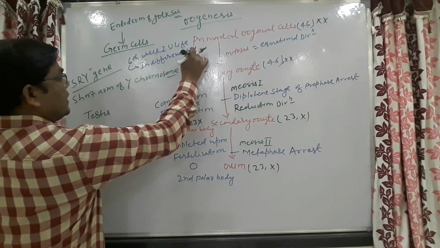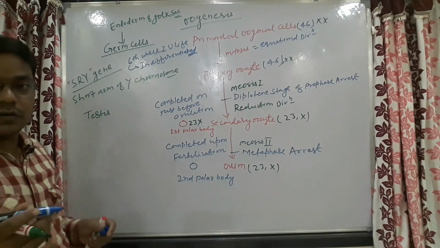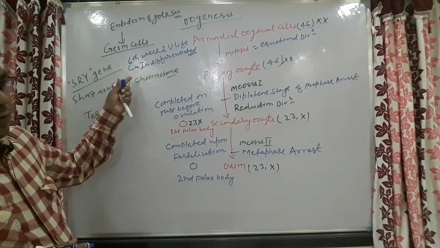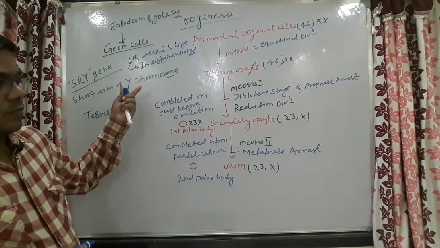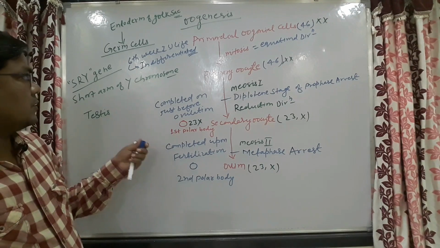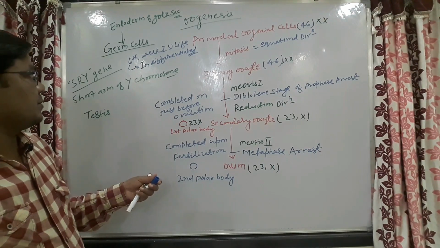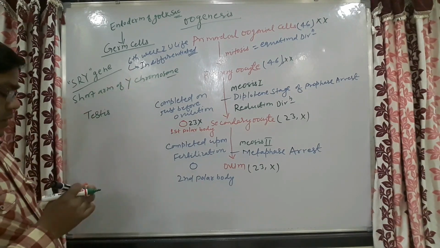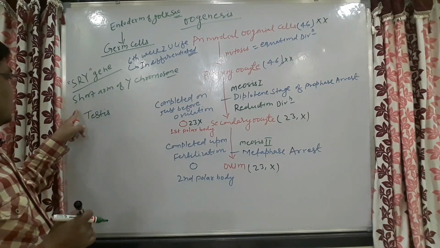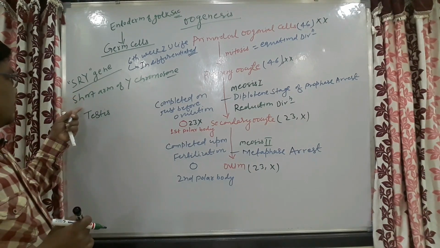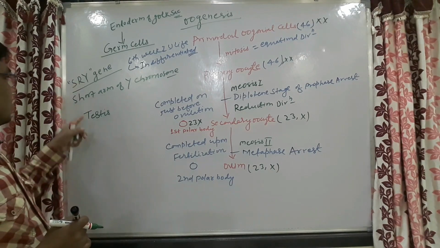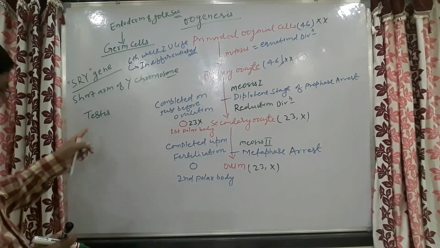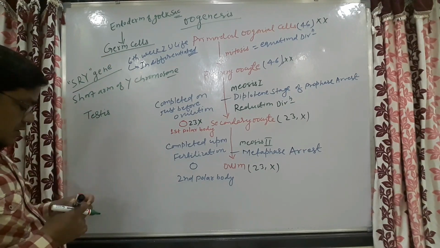That means at that time no one can say whether a male baby or a female baby will be formed. Up to the 6th week nothing can be said. After the 6th week, the sex of the baby will be decided by this SRY gene. If the SRY gene is present in that germ cell, the gonad going to form is the testis.